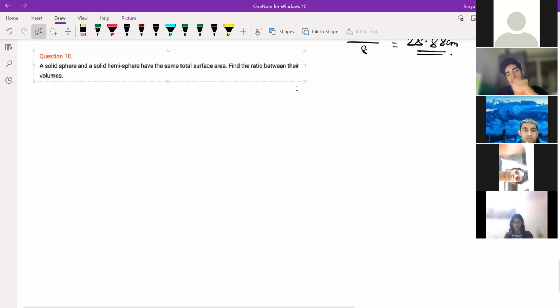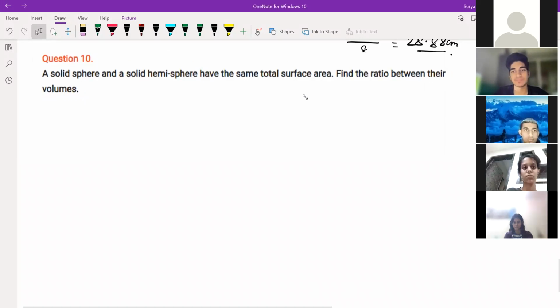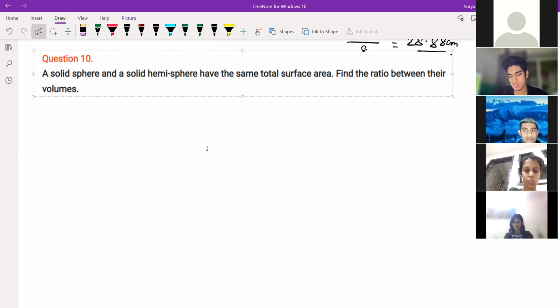A solid sphere and a solid hemisphere have the same total surface area. Find the ratio between their volumes.